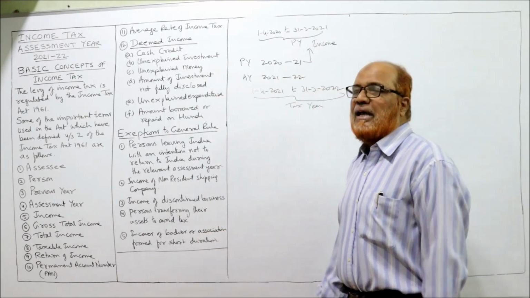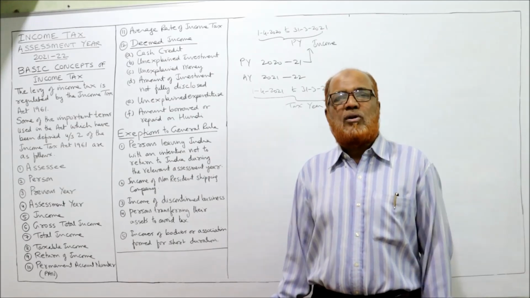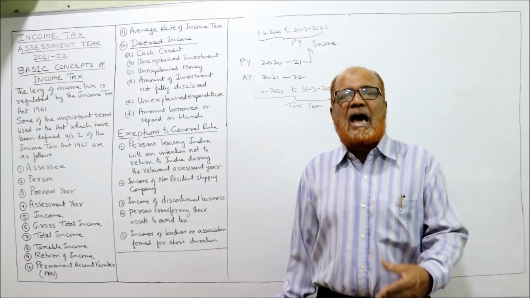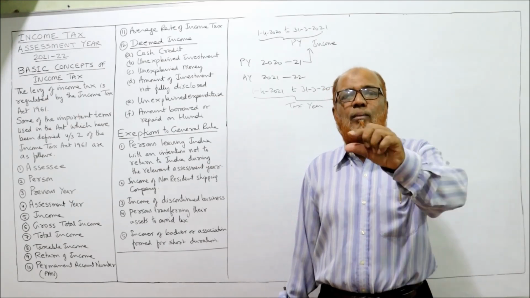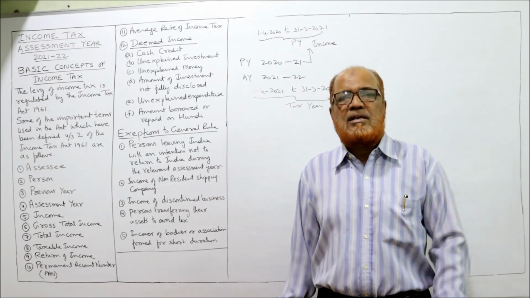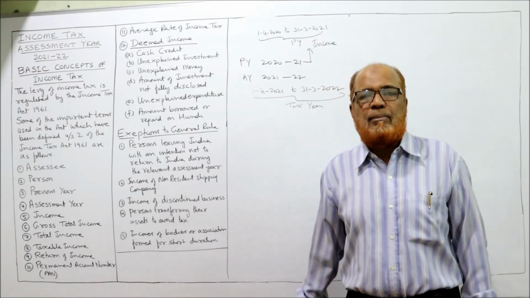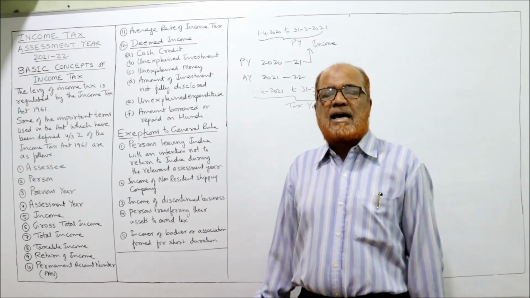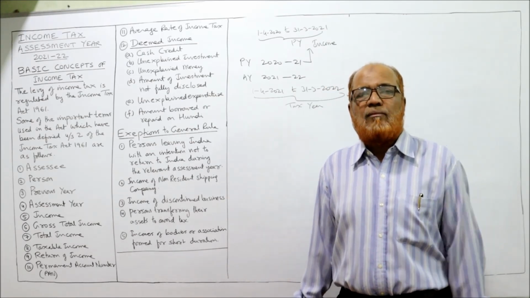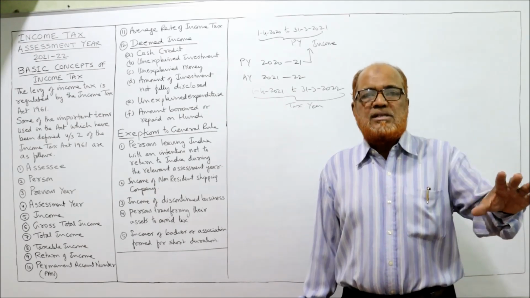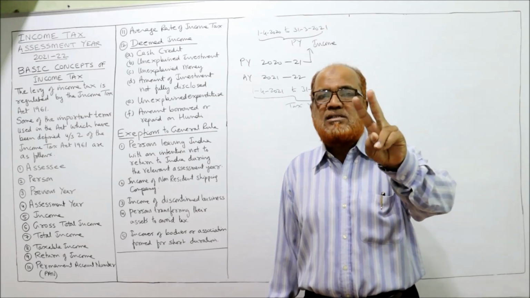Now, average rate of tax. See here, normally average rate of tax we require for advance payment of tax. So how to compute average rate of tax? We calculate how much was the tax liability last year and how much was the total income last year. Example, a person's tax liability was 2 lakh rupees last year. The person has earned a total income of 10 lakh.